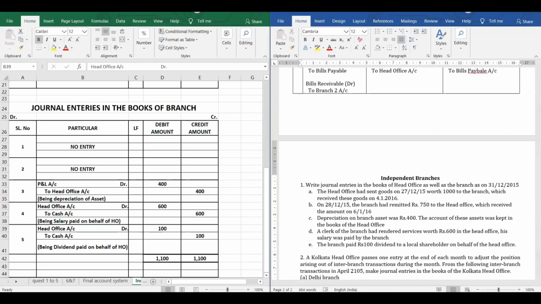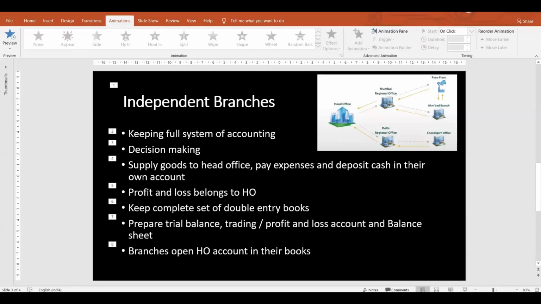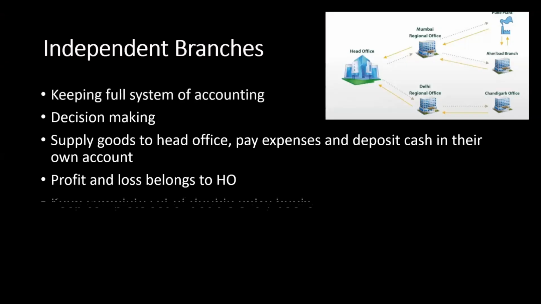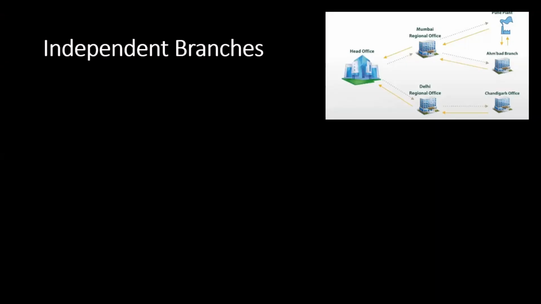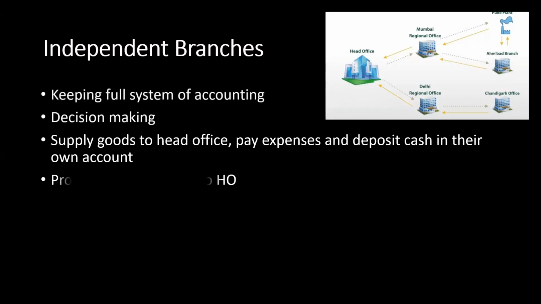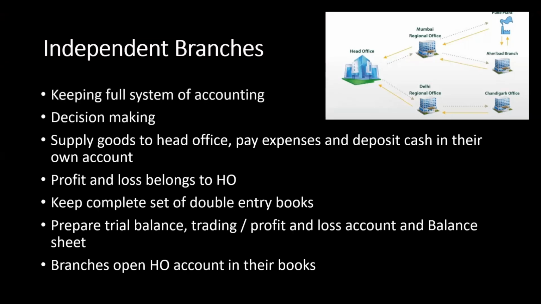Any doubts, you can always put them in the chat. So we have discussed the theory about independent branch. We have also solved a problem.